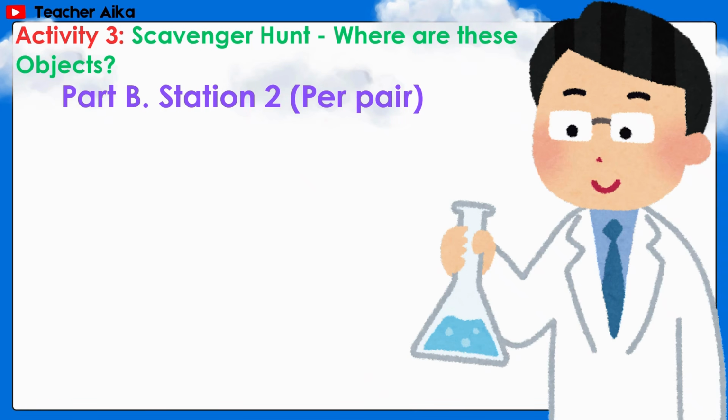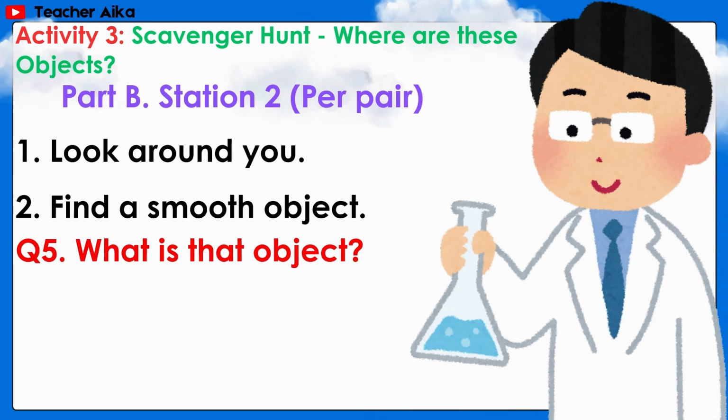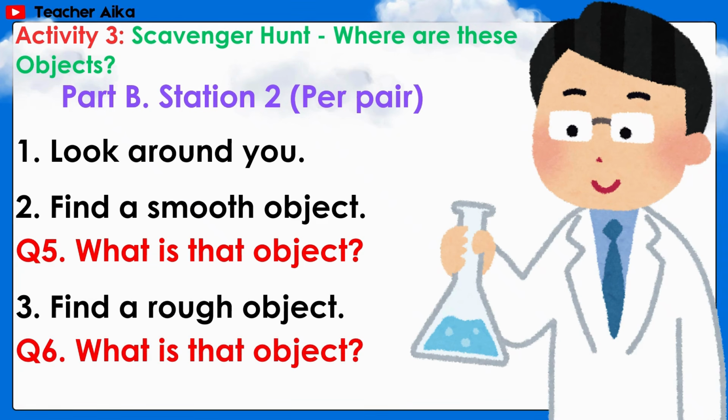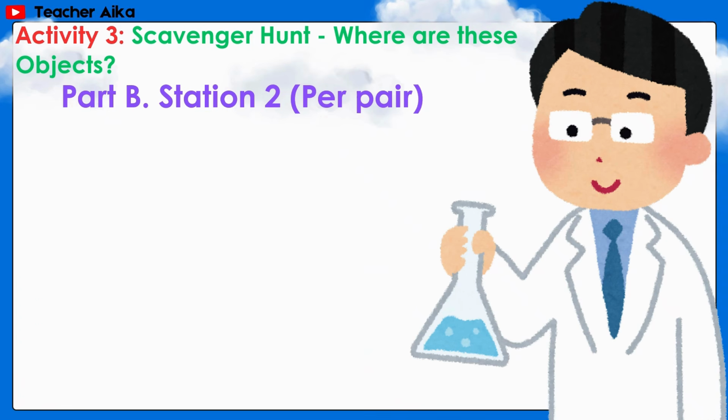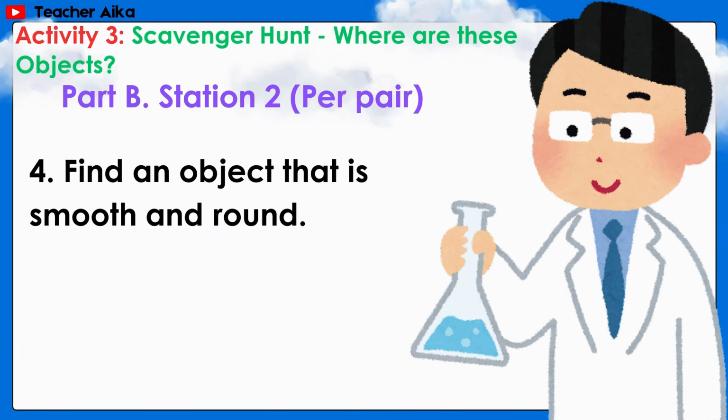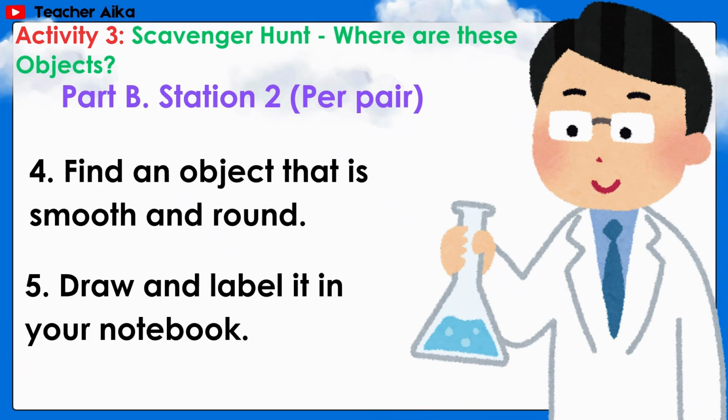Part B, Station 2, prepare. First, look around you. Second, find a smooth object. Question 5, what is the object? Third, find a rough object. Question 6, what is the object? Fourth, find an object that is smooth and round. Fifth, draw and label it in your notebook.